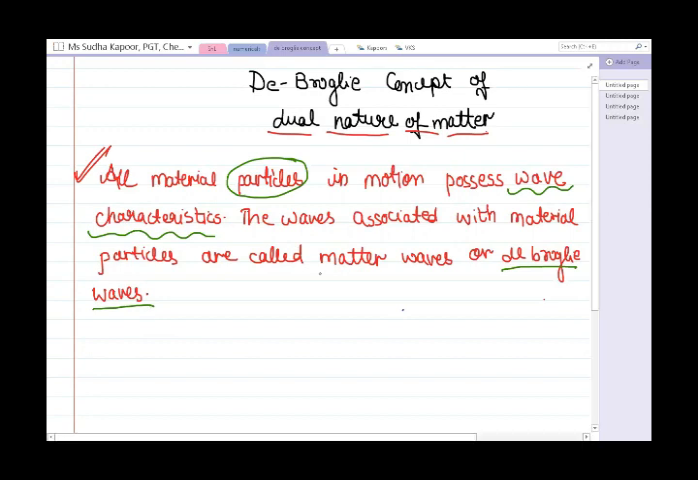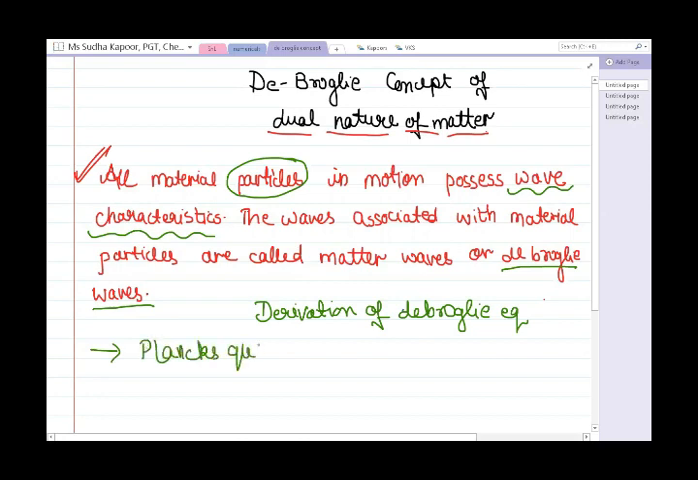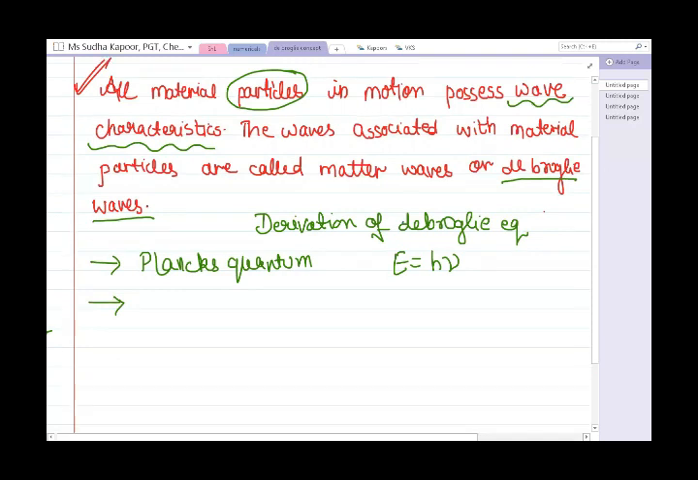Now, de Broglie derived an equation based on the dual nature of matter. So we will be doing the derivation of the de Broglie equation. The two main equations that were considered are, one, Planck's quantum theory, according to which E is equal to h nu. We did it in lecture 1. The next is the Einstein equation, the mass energy relationship, according to which E is equal to mc square.